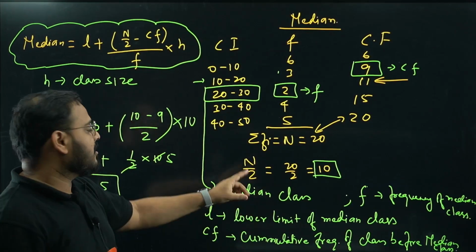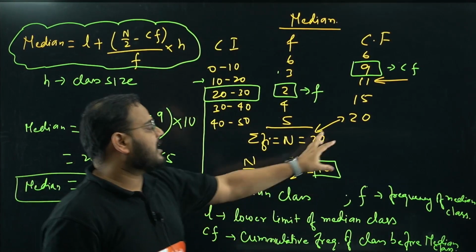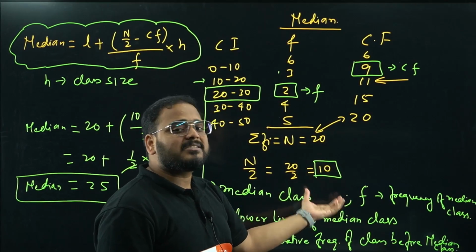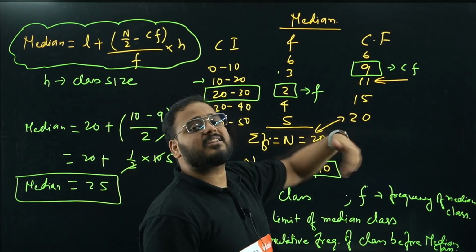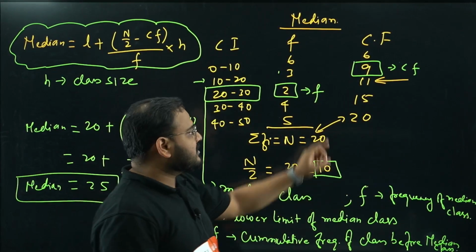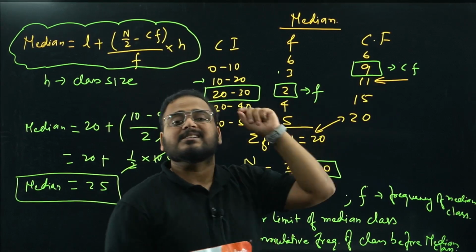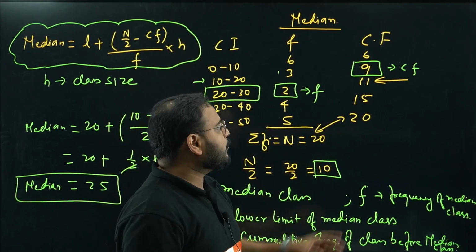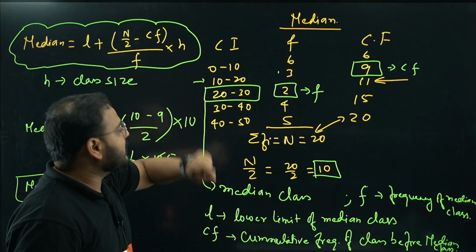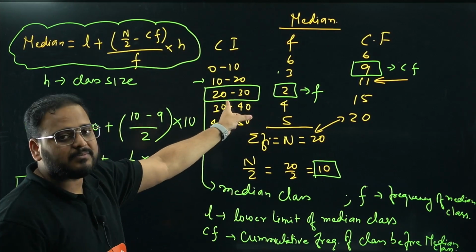How do you find the median class? First find the N by 2 value, then look for a CF value, the cumulative frequency value, which is just greater than the N by 2 value, which is coming here as 11. So the median class will become 20 to 30.